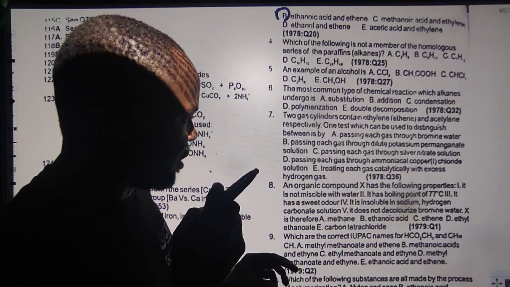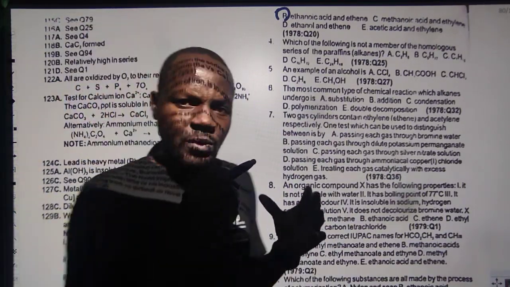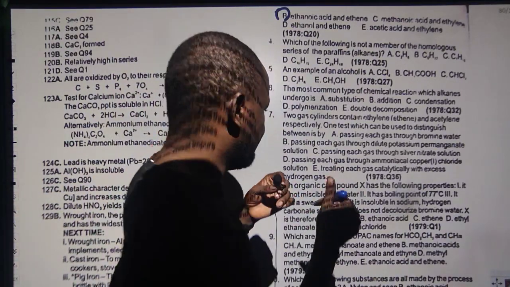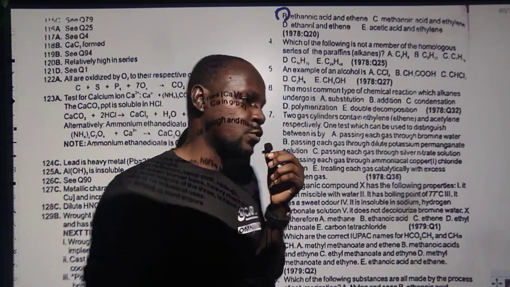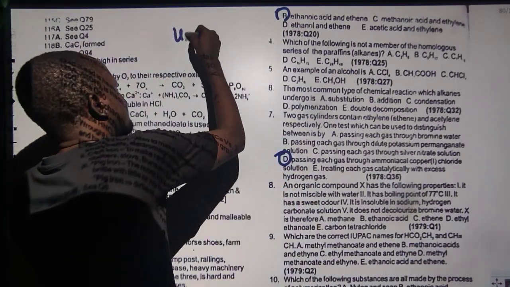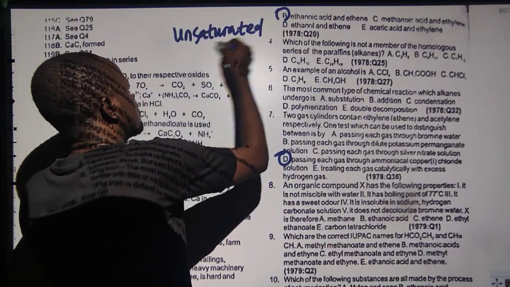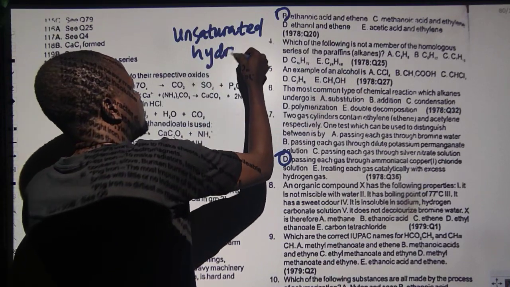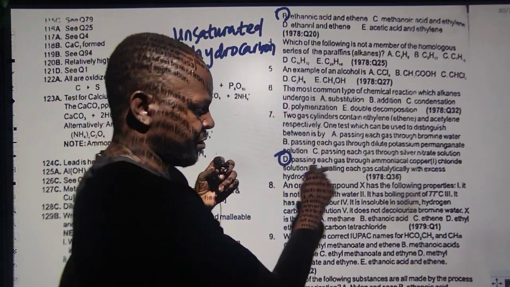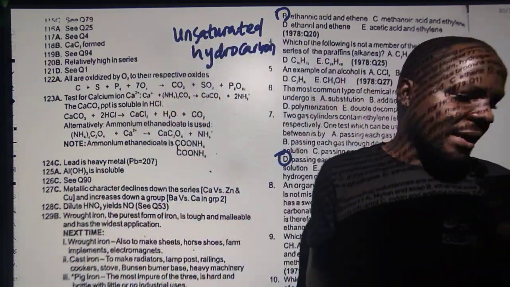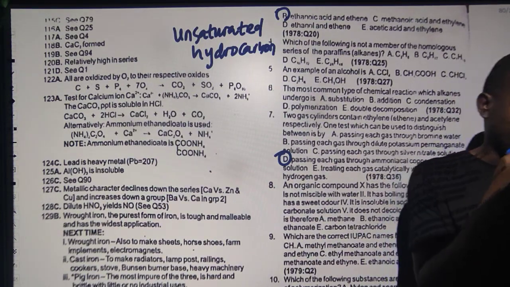Now, the next option says passing each gas through ammoniacal copper(I) chloride. Yes, that is one thing. In fact, I think I've quoted that this particular one is what is truly used to differentiate between two unsaturated hydrocarbons. So whenever you have two unsaturated hydrocarbons, alkenes and alkynes, pass each of them through ammoniacal copper(I) chloride. What you see is that one will decolorize, one will not react.